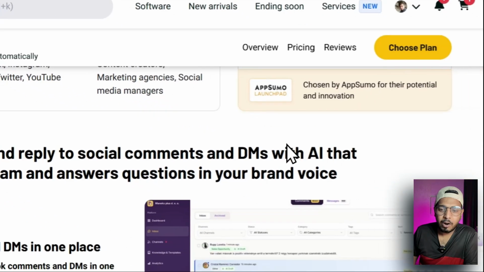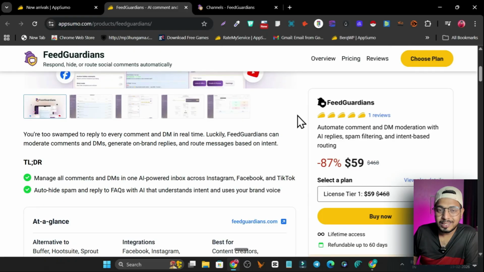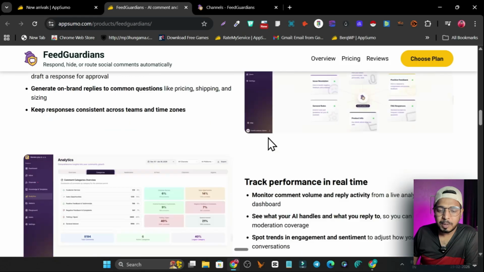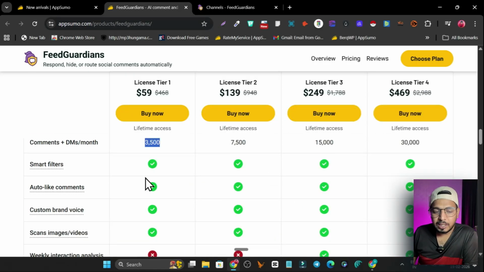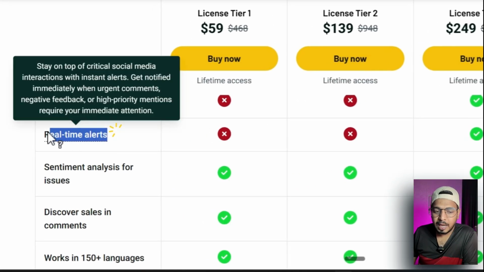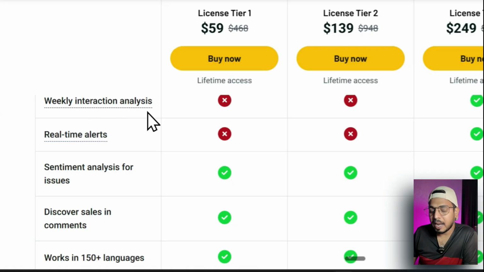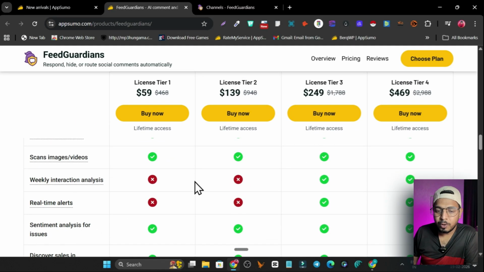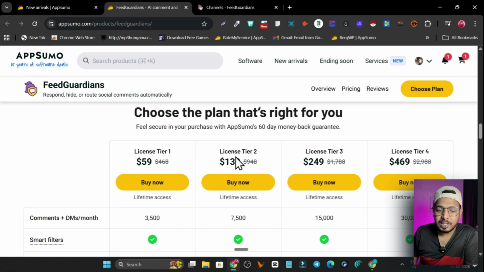If you want to check out Feedguardian, right now this tool is really good, and the pricing is very affordable, with a starting price of just $59. But what I suggest is going with the tier 3 plan, because there we also have real-time alerts and weekly interaction allowances available. So if you want these two things in your access or credits, go to tier 3. Otherwise the tier 1 or tier 2 plan is sufficient for anyone.